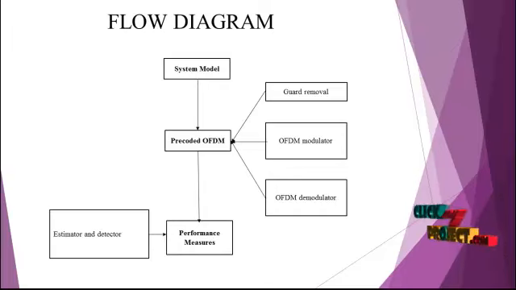Initially we calculate the system model. It is based on OFDM, which means orthogonal frequency division multiplexing. Next we have to remove the guard insertion of our OFDM for the pre-coded signal. In that pre-coding we follow three methods. First is guard removal of OFDM in bandwidth, second is the OFDM modulator to modulate the signal, and third is to apply the demodulator for OFDM. So these three methods pre-code our signal. Finally we estimate our detected OFDM without guard insertion.